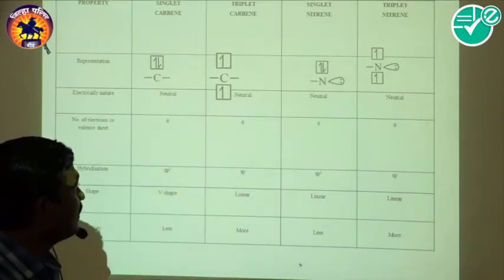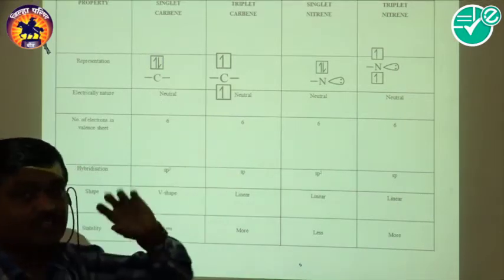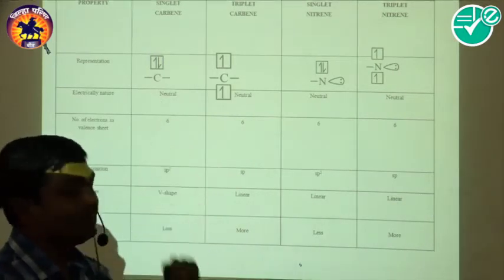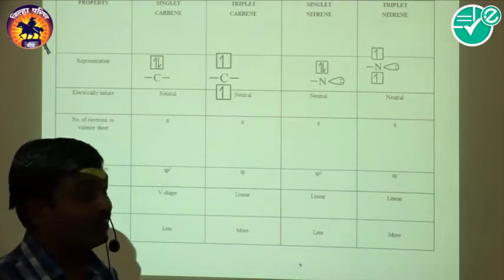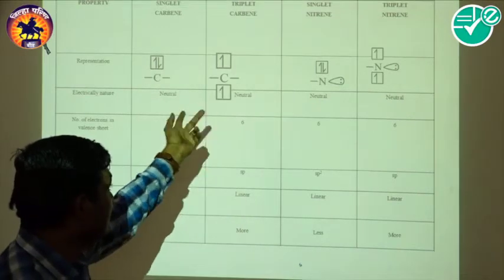Here there are only 2 bonds and 2 non-bonded electrons, and therefore it is sp hybridization.